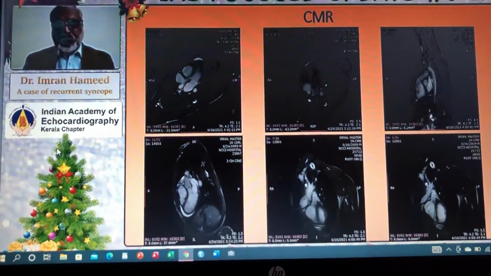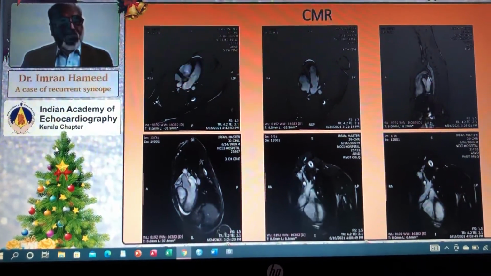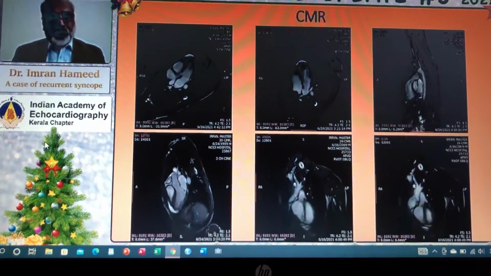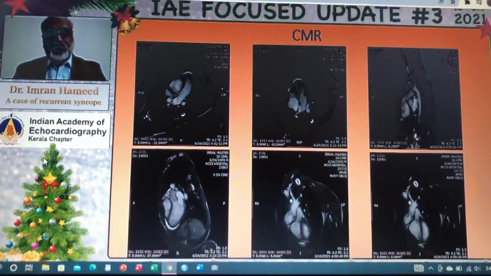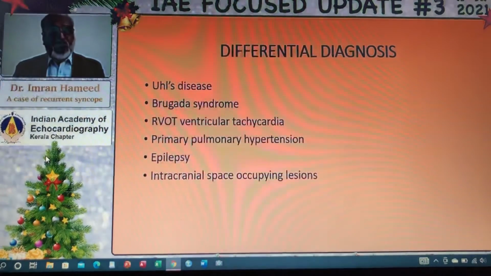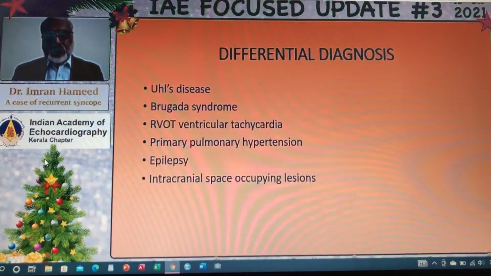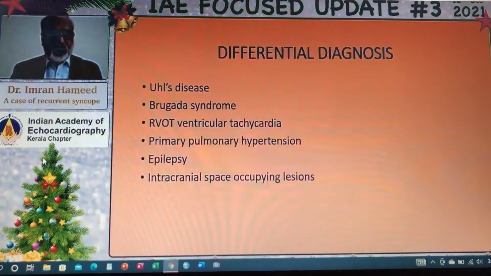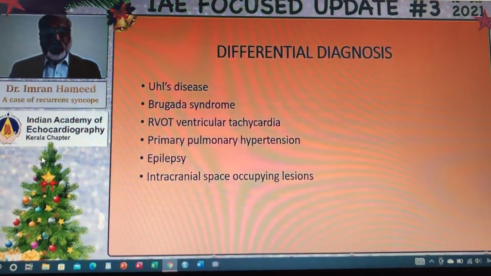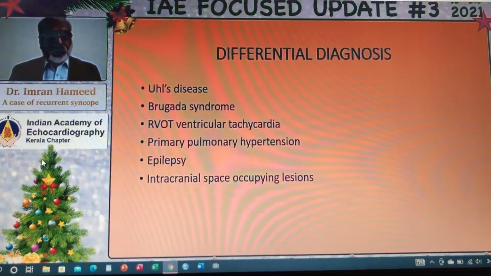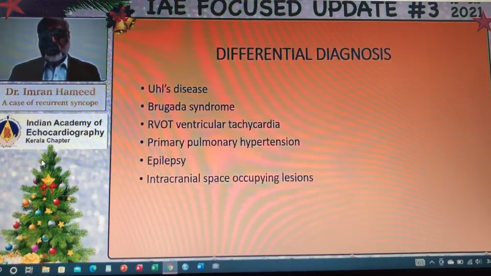RV end diastolic volume index was 95 milliliter per meter square with stroke volume 18 and EF 15% only. Thus, the diagnosis of ARVC was confirmed. With regard to differential diagnosis, in Uhl's anomaly the RV is parchment-like, as there is no muscle. But for the next two conditions, the ECG did not show the diagnostic features in the presence of structural abnormalities, ruling them out.